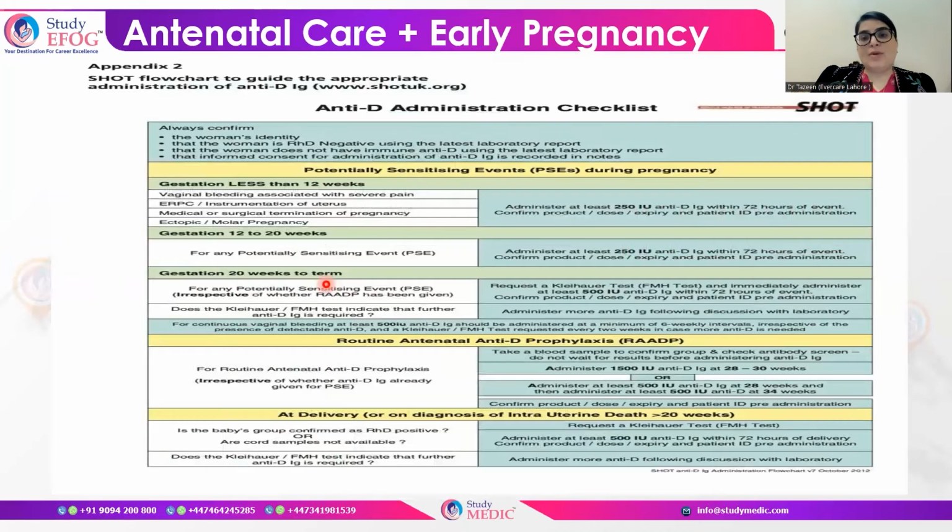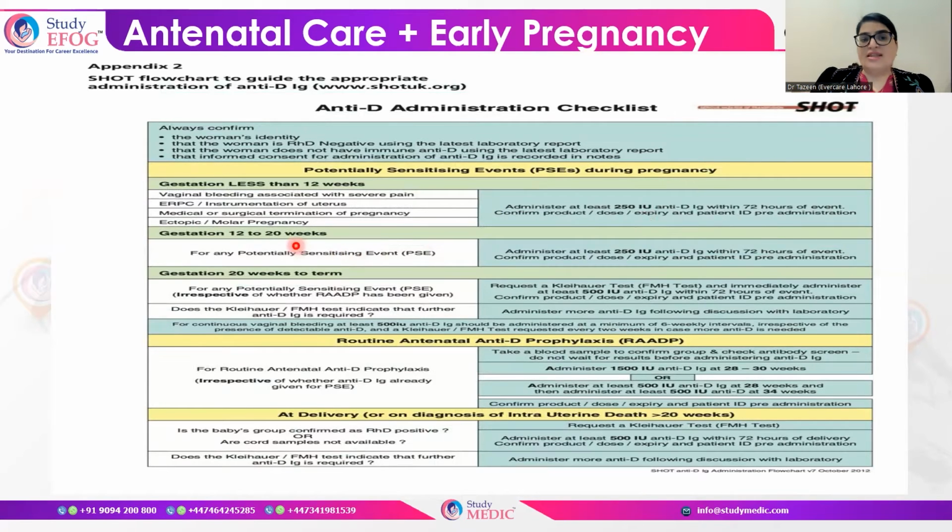Another important thing is about anti-D administration in pregnancy. What you actually have to do, if the gestational age is less than 12 weeks and vaginal bleeding is associated with severe pain, or if there is surgical evacuation of retained products of conception or instrumentation of the uterus, medical or surgical termination of pregnancy, ectopic or molar pregnancy, you have to administer 250 international units of anti-D within 72 hours. Always remember that if it is less than 12 weeks of gestation and it is spontaneous miscarriage, then anti-D is not needed.